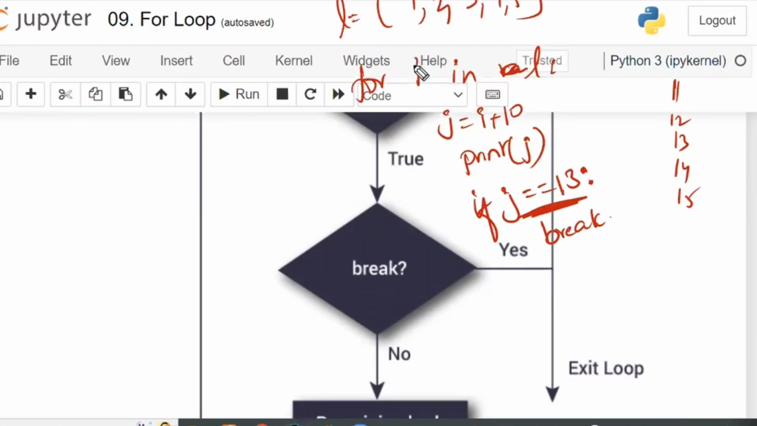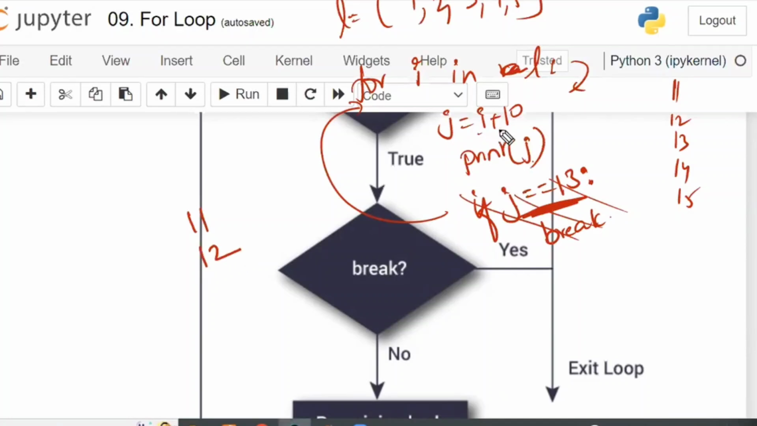Now what happens? First i = 1 enters into the loop. j = i + 10, that is 11. Print j: 11 will be printed. After that, is 11 equal to 13? No. No means the if condition will not work. Again it will go back to here. Now i = 2. 2 plus 10, 12.